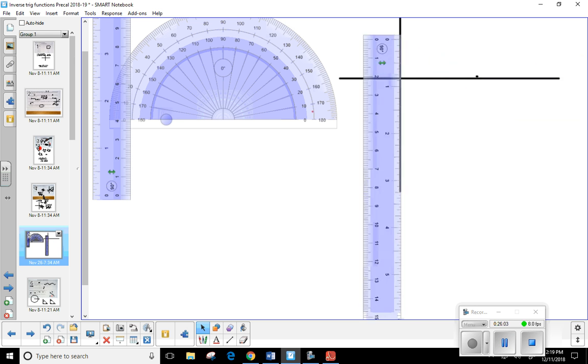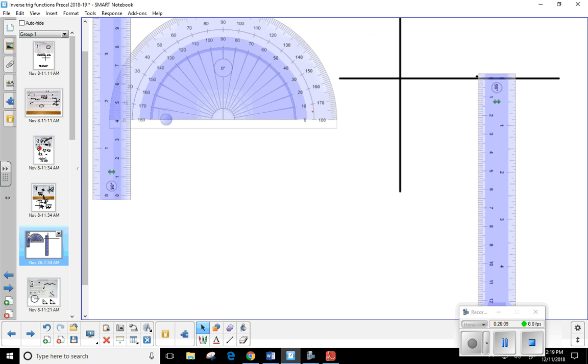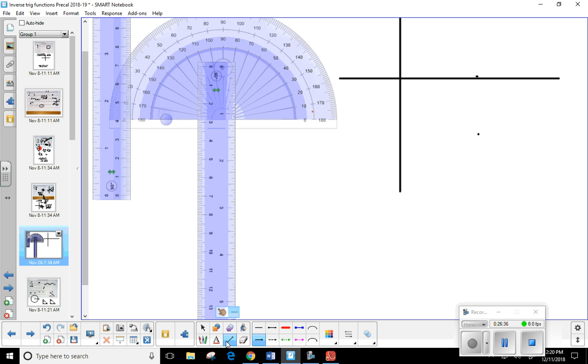Okay, so let me rotate this right here. So right there, I'm going to now go down 3. Let's say right there. So from the origin to this spot right here, it should be right about how many centimeters? No, because remember, how long was the hypotenuse? 5. So we've created my 3, 4, 5 right triangle. But I'm going to put a line from the origin straight through that point that I just created. Okay, so let's see here. So starting at the origin, I'll go right through that point.